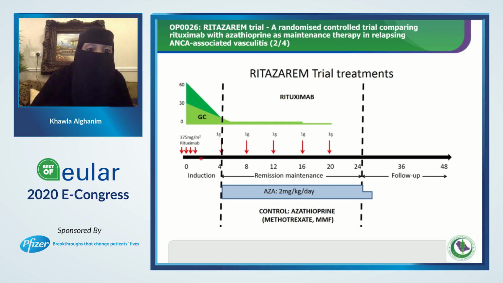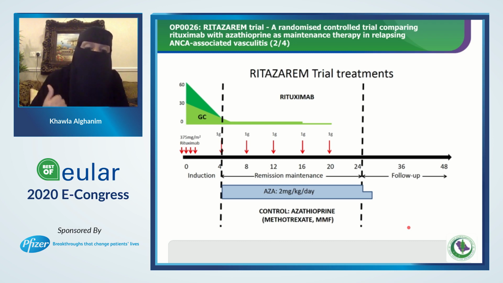While in the Menretsen trial, they induced these patients with cyclophosphamide, followed by rituximab at 100 milligram, the duration was longer, and they compared rituximab to azathioprine. In this study, azathioprine was 2 milligram per kg per day, a fixed dose throughout the maintenance phase.